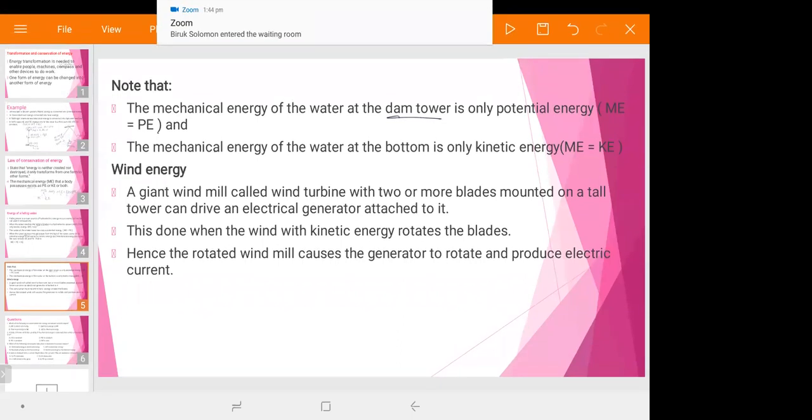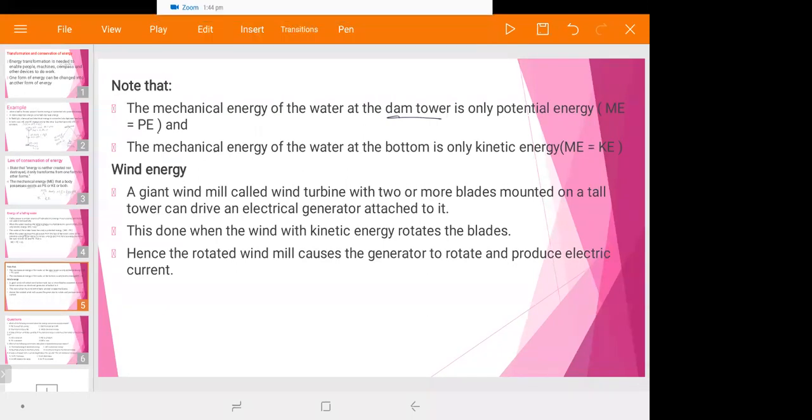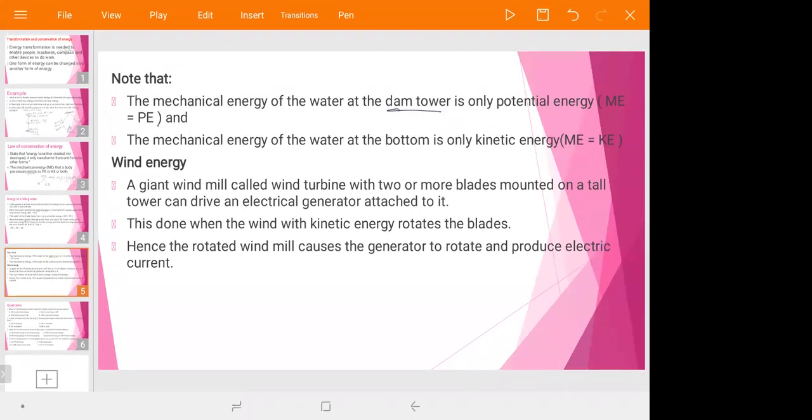For example, we can construct electric energy from wind energy. From wind energy by using what? By using a windmill. We can generate electric energy from wind energy. For example, again, windmills called wind turbines, with two or more blades mounted on a tall tower, can drive an electric generator attached to it.